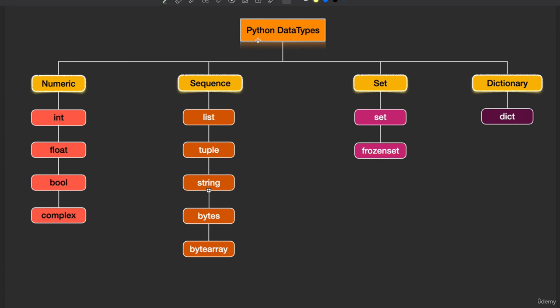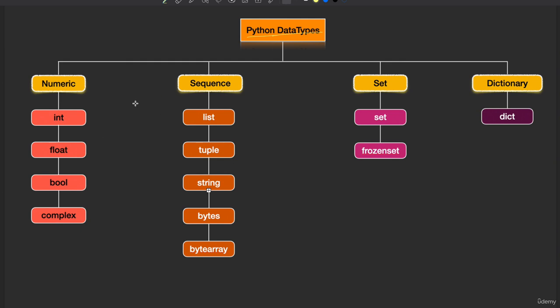In this lecture, we will learn about various data types that are supported by Python. Python is a very rich language in data types. It provides a lot of data types. So in this lecture, I'll just give an introduction to those data types. We cannot learn all the data types together in this single video. I'll give an introduction to various data types. Then in this section, you will be learning some of the basic data types that are supported by Python.